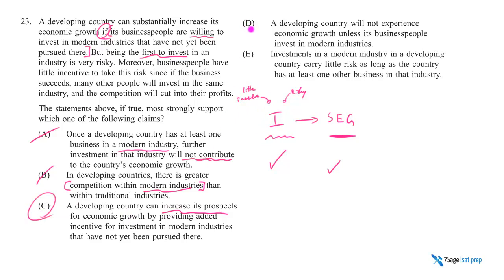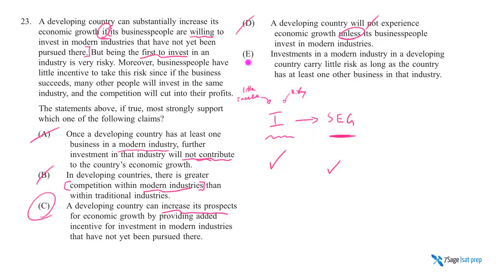D is a pretty classic cookie cutter trap wrong answer choice. It's backwards, right? It says a developing country will not experience growth unless group 3 negates sufficient, right? Get rid of this not. Country experiences economic growth, sufficiency condition, something like this, pointing over to its business people investment, something like the I. So something like this thing pointing to something like this thing. I think the error I'm calling out, the cookie cutter error, is the arrow, right?